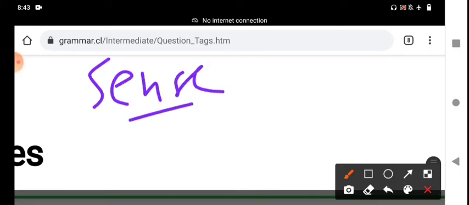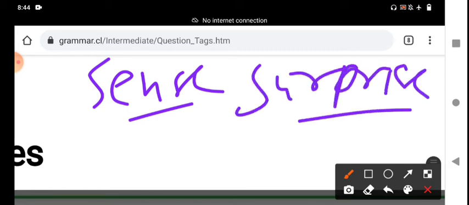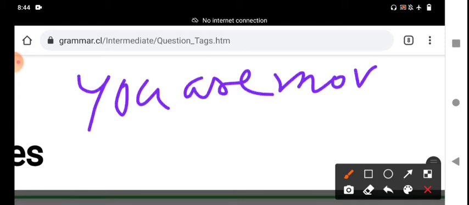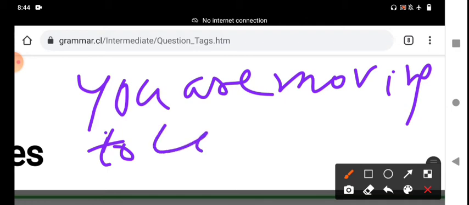If the statement expresses surprise, it is more important. We are asking surprisingly or interestingly. When we are asking someone like that, if the statement is positive, the tag is also positive. This is one of the exceptions in English grammar, my dear students, in question tags. For example, you are moving to London.